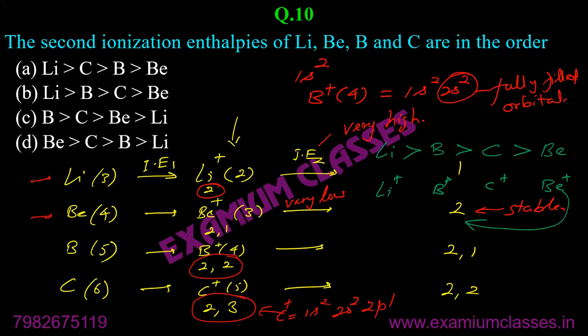So lithium and beryllium will be on two extremes. Boron and carbon in between, but boron will require more energy because it is already in a slightly stable state configuration as compared to carbon. Is that clear to everyone now? Or if there is any confusion, you can ask.